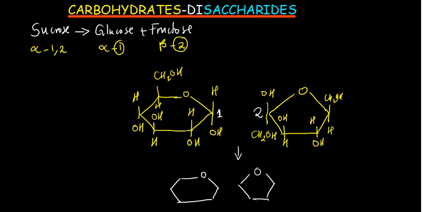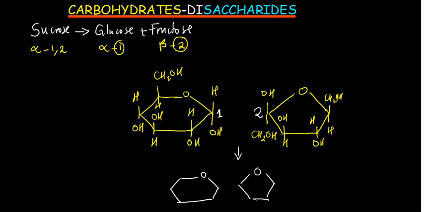Fructose, the functional group is at carbon number 2. That's why we are saying the second from last carbon reacts with the carbon that contains the functional group. The functional group of fructose is carbon number 2. That's why we call it a ketone. Functional group of glucose is carbon number 1. That's why we call it an aldehyde.